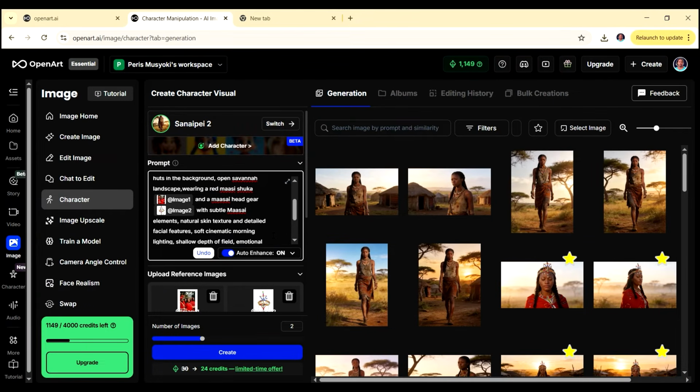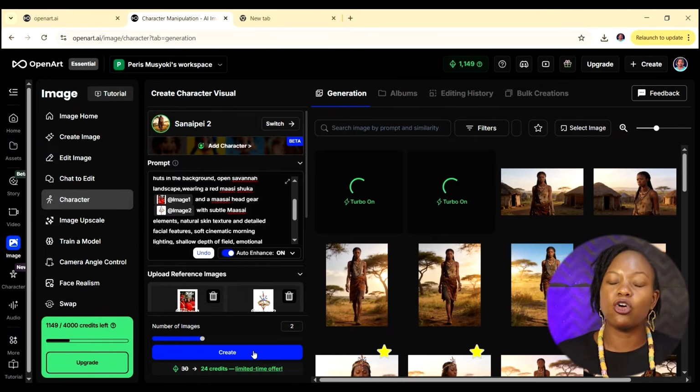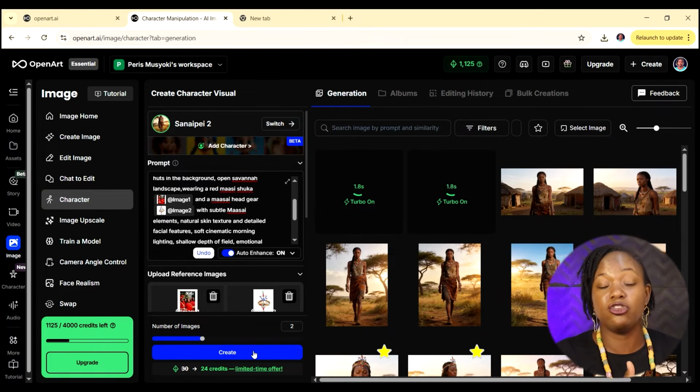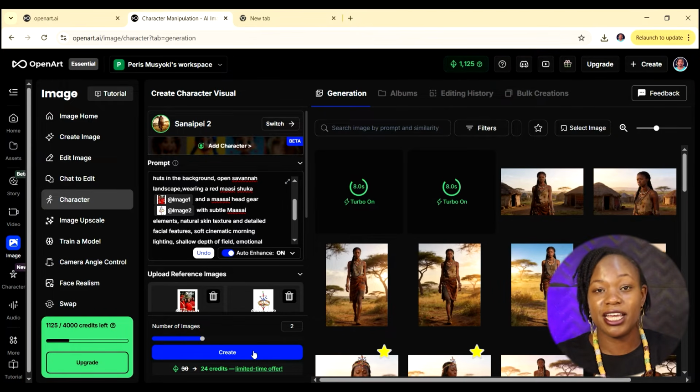And now if I just click on create here, you will see that we are going to get almost the same image that we had before with Sanaipei, but now she's going to be having the red Maasai shuka and also the Maasai headgear as we have uploaded in our reference images. So this is a really neat trick for you to add other things into your imagery which you think would suit that particular purpose.